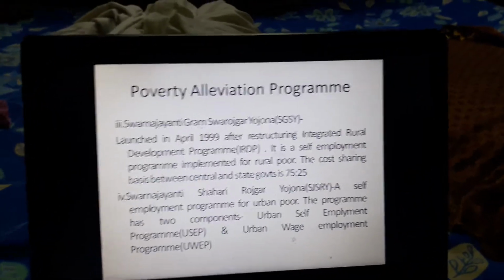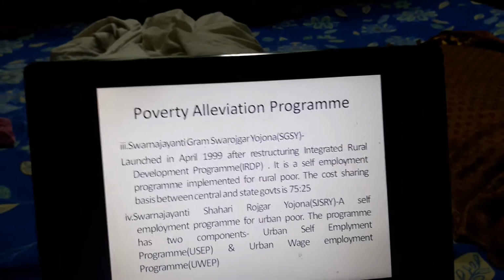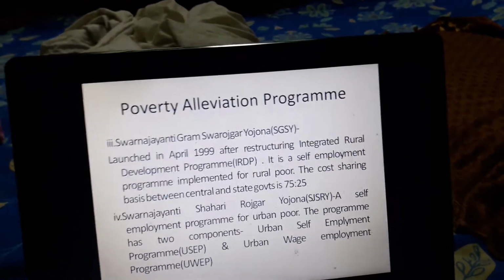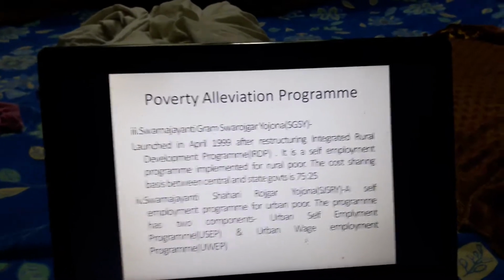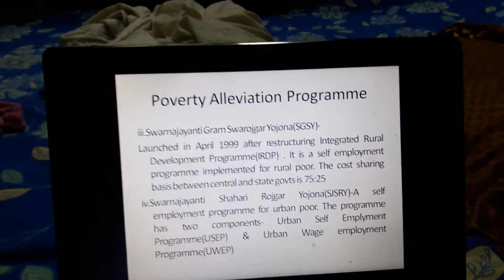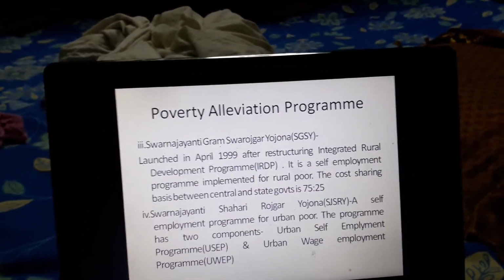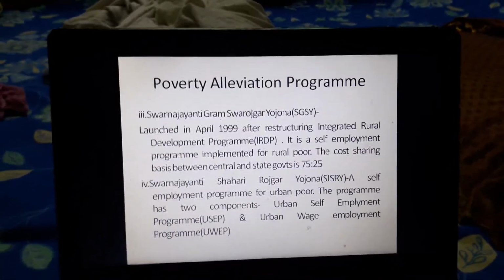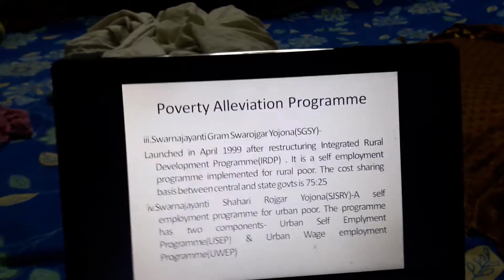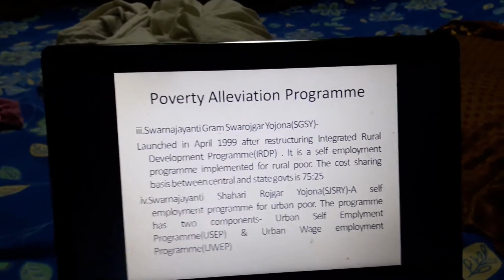The next scheme is Swarn Jayanti Gram Swarojgar Yojana, SGSY. Now this was launched in April 1999, and it was launched after restructuring the Integrated Rural Development Program, or IRDP. So initially the program was IRDP, and then it was changed to SGSY.